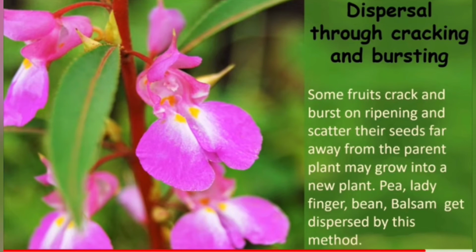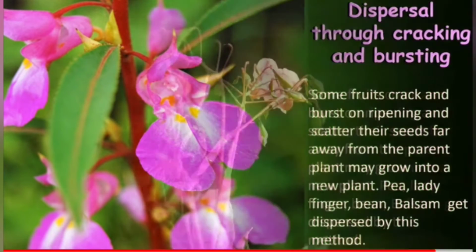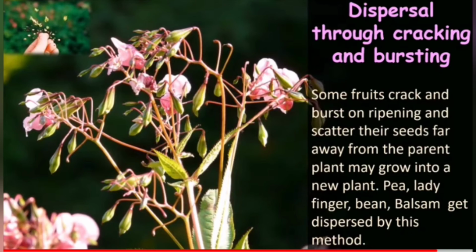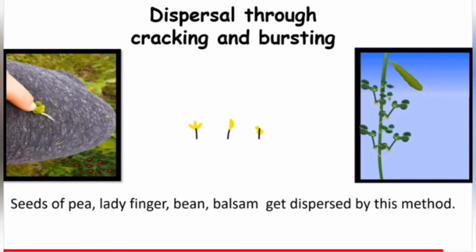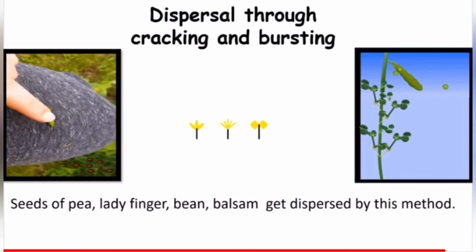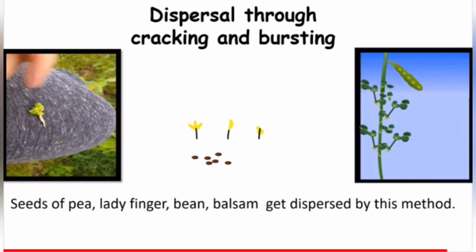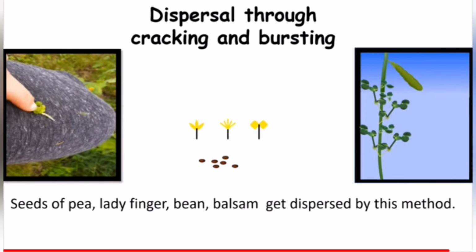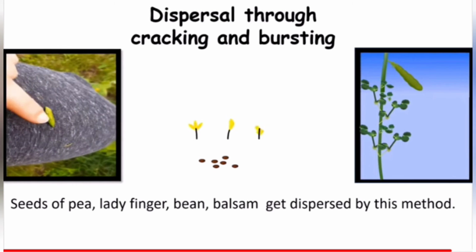Dispersal through cracking and bursting, that is also known as dispersal by explosion. Some fruits crack and burst on ripening and scatter their seeds far away from the parent plant. Many grow into new plants. Pea, ladyfinger, bean, and balsam get dispersed by this method. Seeds of pea, ladyfinger, bean, and balsam get dispersed by the explosion method.